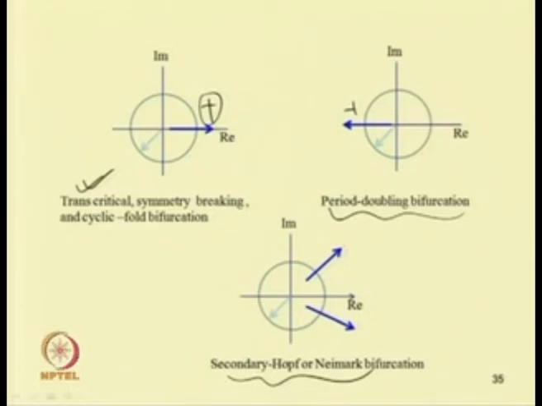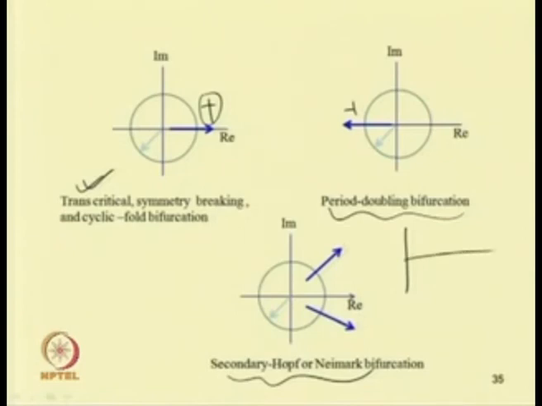One may note that the Poincare section of a periodic solution is that of a fixed point response. For example, let us take this periodic solution sin omega t. If we take the Poincare section, that means we sample at a time period T, starting the sample at t equal to t 0 here, and we find the next point here. The next point will have the same value. So, in the case of a periodic response, its Poincare section will be a fixed point.